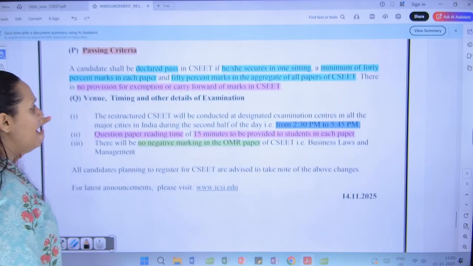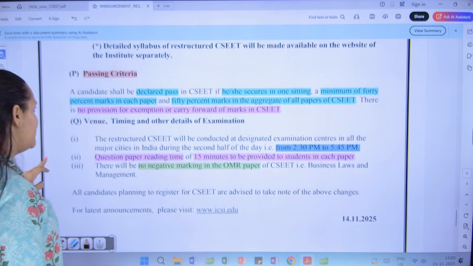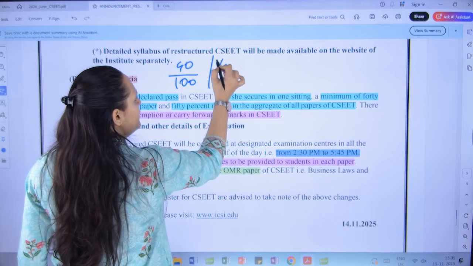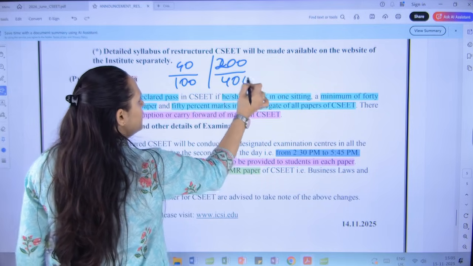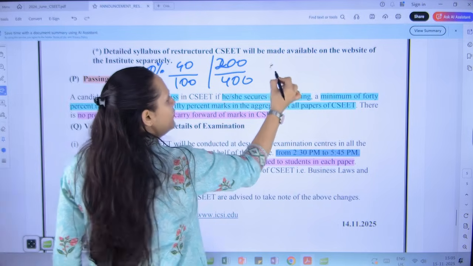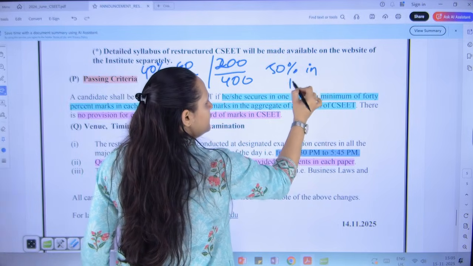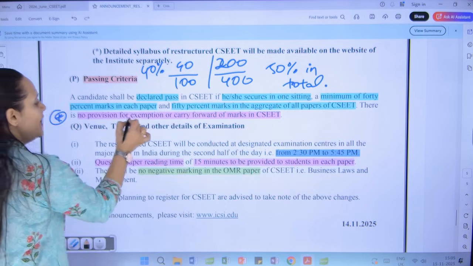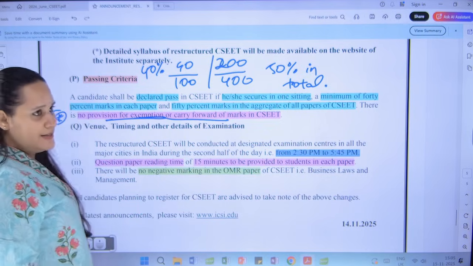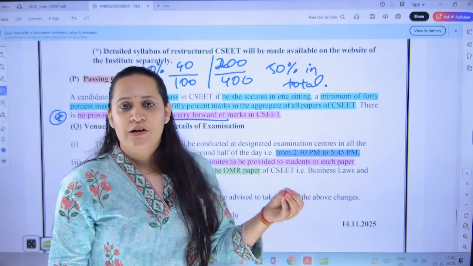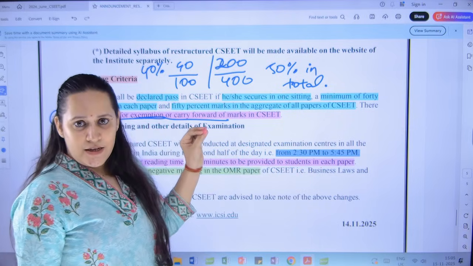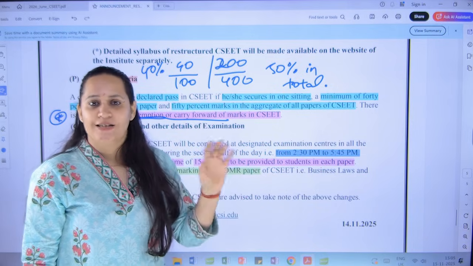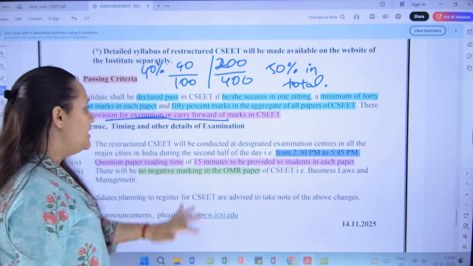Passing criteria is the same. I've already given a detailed explanation that for every subject you should get 40 out of 100, and in total you should get 200 out of 400. So this is 40% in every subject and 50% in total. This is the passing criteria for forwarding, and the most important thing is there is no exemption and no carry forward of marks in CSEET. In CS Executive and Professional, if in any one subject you score more than 60, you will get an exemption in that paper. You do not have to write that paper again. But such a system of carry forward and exemptions is not provided at CSEET level.